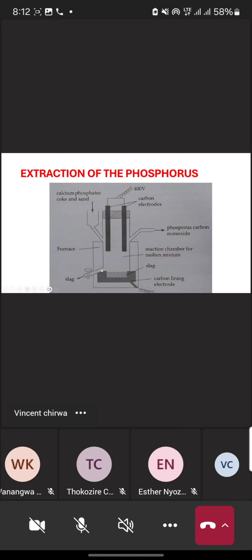Then this is our chamber. This is our chamber where the reaction takes place. Then this part is our carbon lining electrode. Remember, this process is done in the presence of electricity. That's why we are having the electrodes.